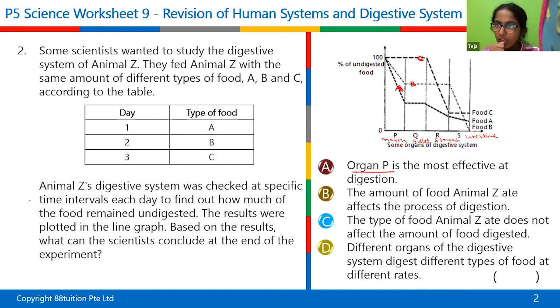So when they say organ P is the most effective at digestion, do you think this is right? You think A is the answer? Organ P is the most effective at digestion. No, it's not. How about the second statement? The amount of